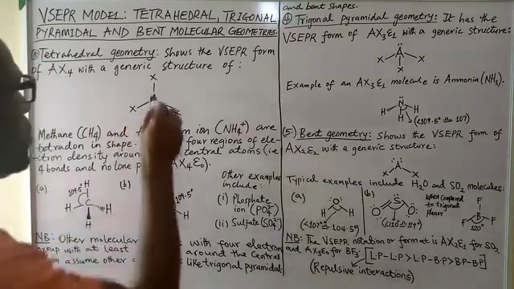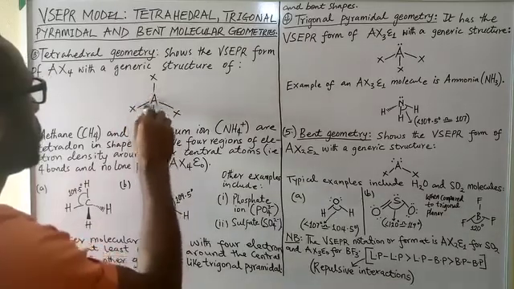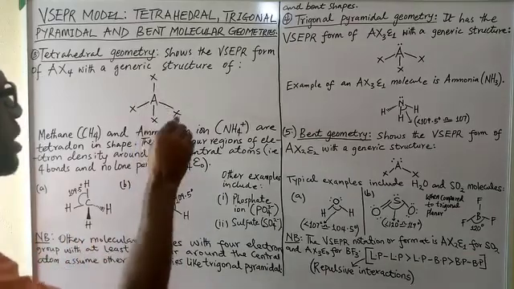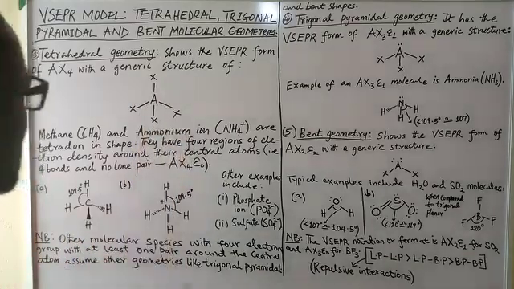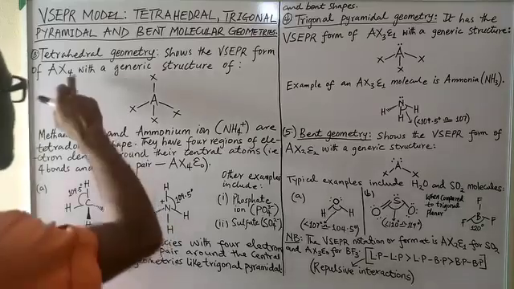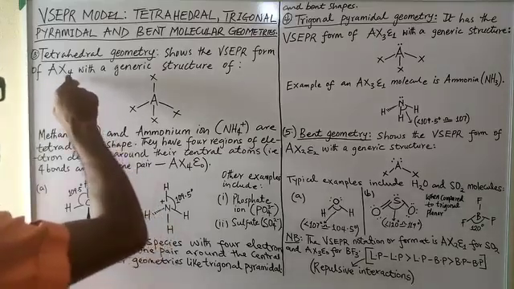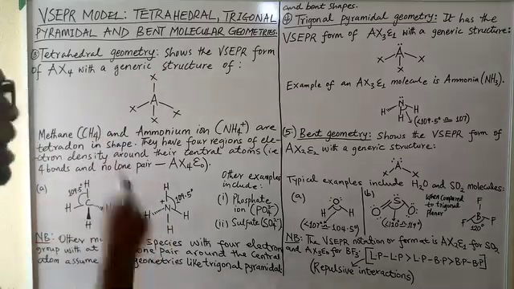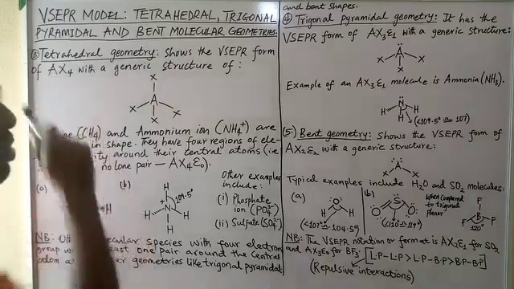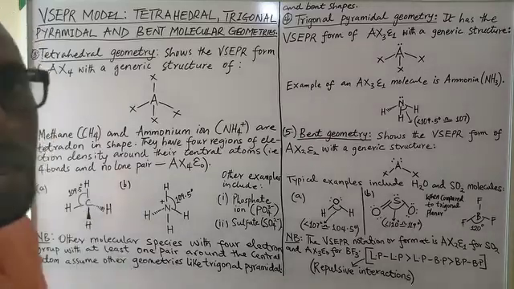Rather, you have 4 electron domains or 4 bonds that link the central atom to the terminal atoms. That's why it's called AX4. What this means is that it has a coordination number or steric number of 4.